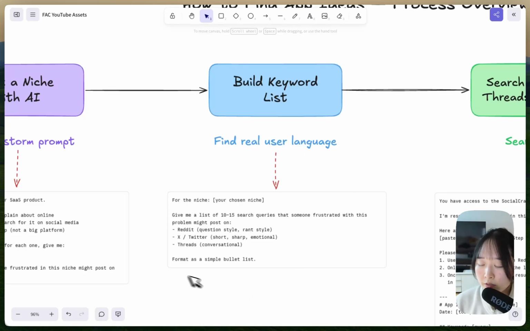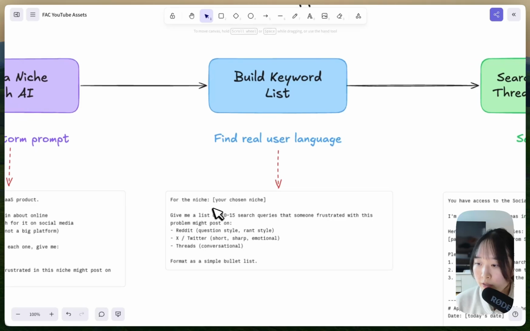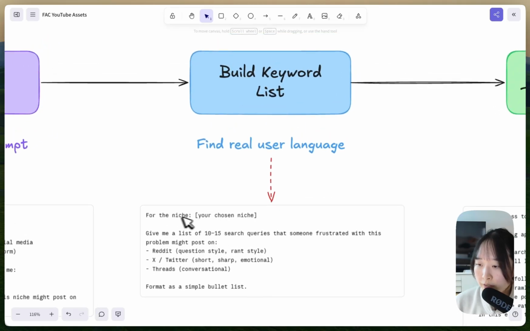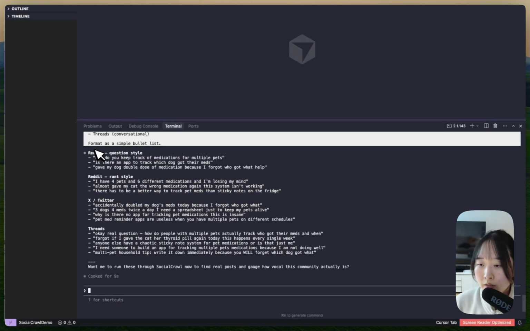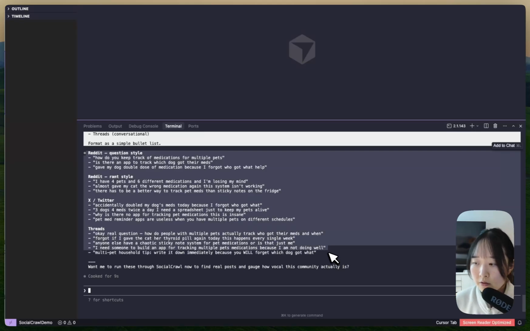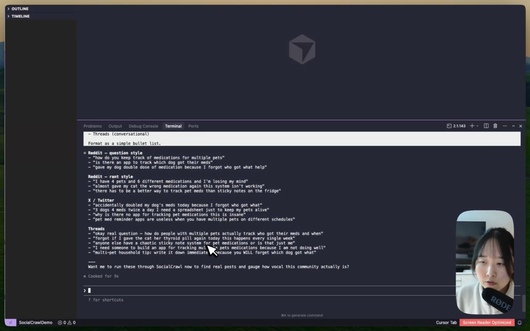So now we're going to paste in this second prompt and make sure to paste in your chosen niche into the prompt before pasting it. Now back to Claude Code, I'm going to paste in my prompt and let it run. Great, now I have a list of search queries and I'm going to copy that into my notes just in case. And now we're ready for step 3.